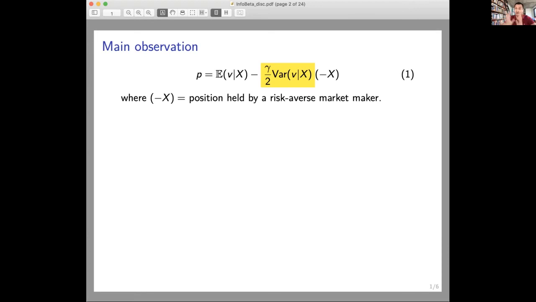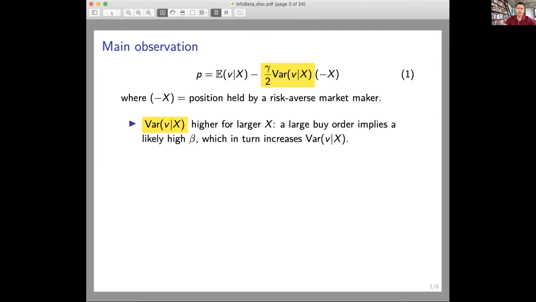So that's why I wanted to put minus X in there, in order to look at this price as an expectation minus a discount term. In the paper, you're going to have a plus there. Now, the main observation is in the term that is highlighted in that variance over there.